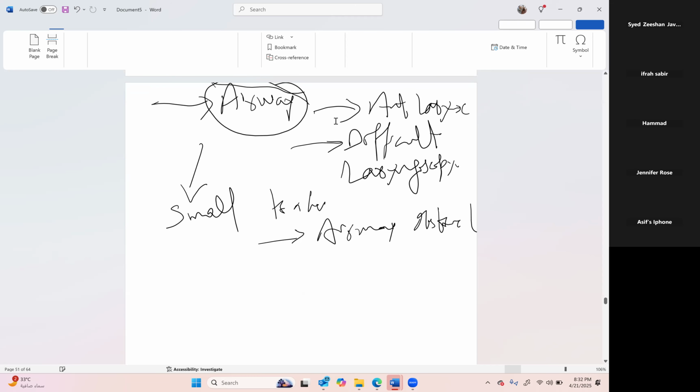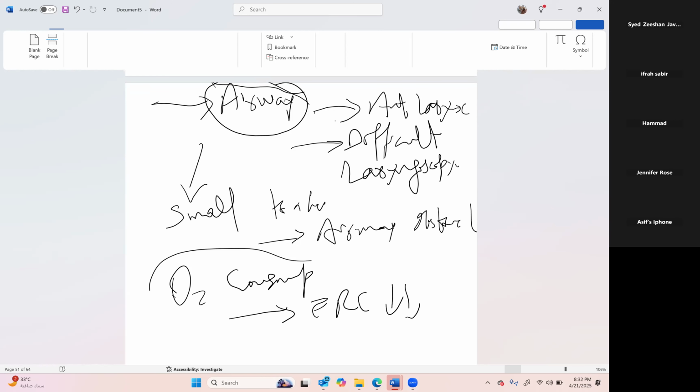Then what else? If you think about airway, there is high oxygen consumption, and FRC is less. So babies not only have high oxygen consumption, they also have very little stores of oxygen. FRC is less and oxygen consumption is more, so they tend to desaturate very quickly.